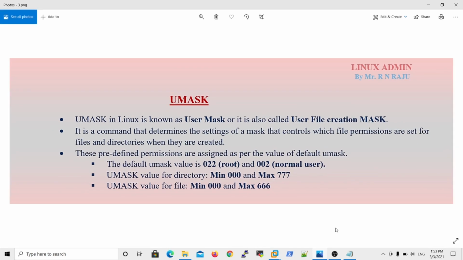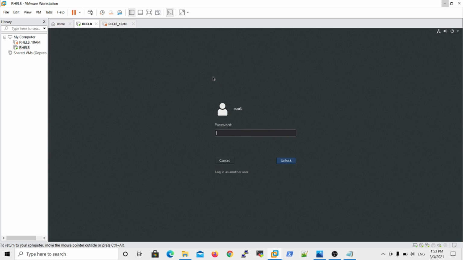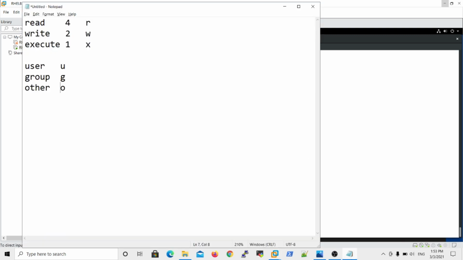For example, in my Linux, how do I find the umask value? Umask is the command, and the user mask value is 022. So what is the thing here? The maximum file permissions are 666, and the existing umask value is 022. Then you subtract: 6 minus 0 is 6, 6 minus 2 is 4, 6 minus 2 is 4. So this is the value of the default file permissions.